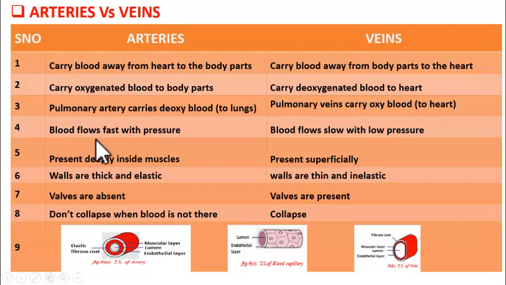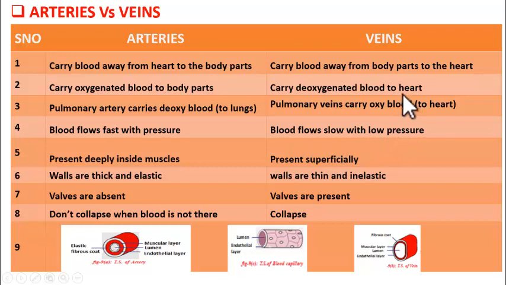Inside arteries, the blood flows fast with pressure because arteries are arising from heart, which is pumping the blood, propelling the blood to move down. Right? So because of that, the blood flows faster with pressure. Whereas in case of veins, blood is coming from where? Body parts, and there is no pumping organ there. There is no one to pump. So blood slowly enters the veins and flows slow with low pressure.